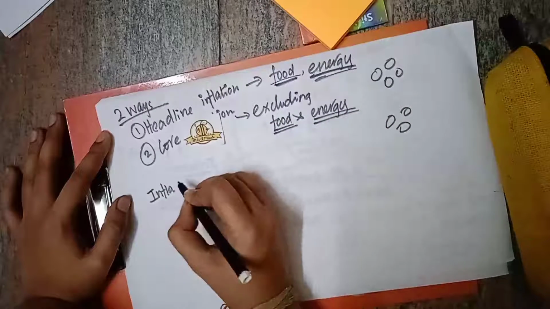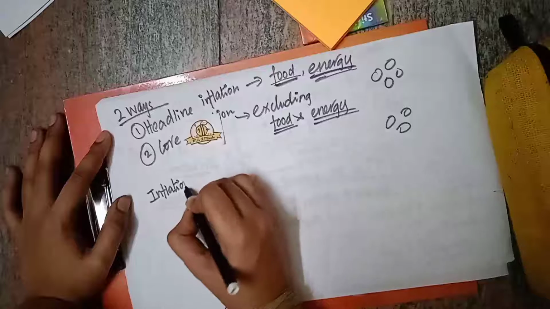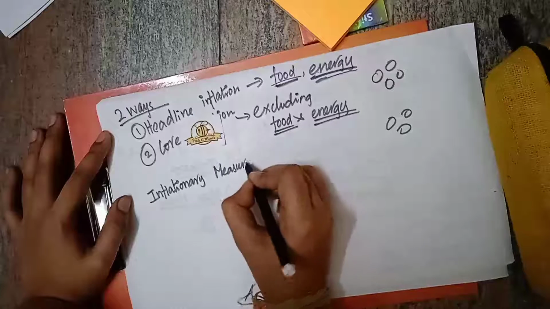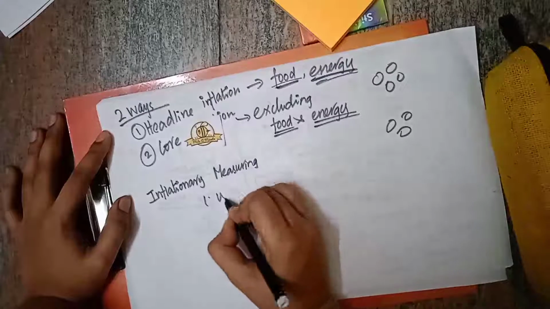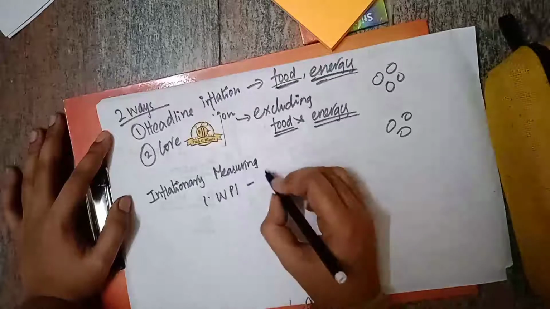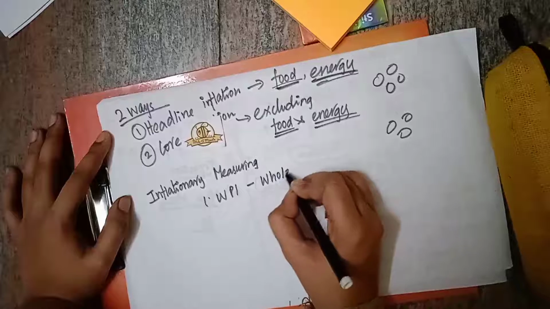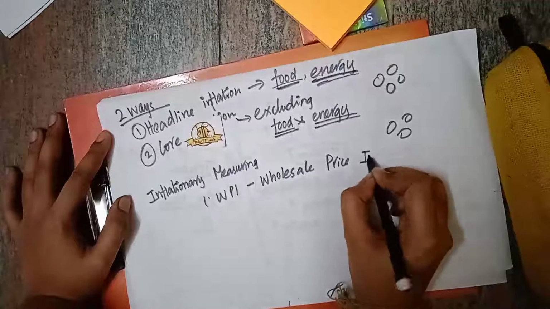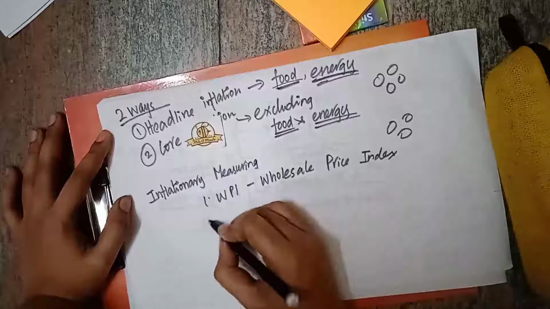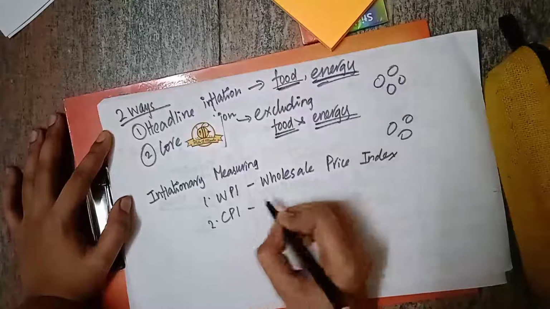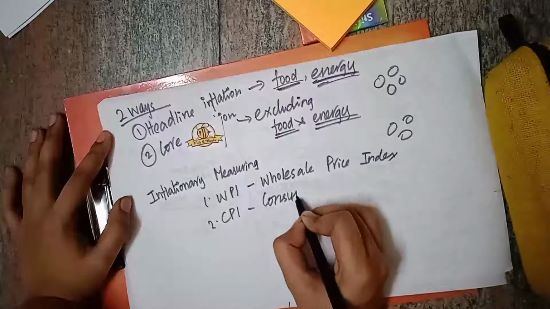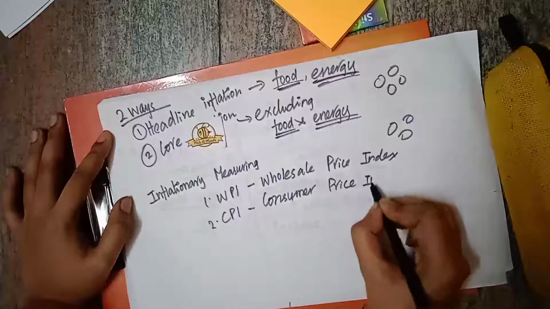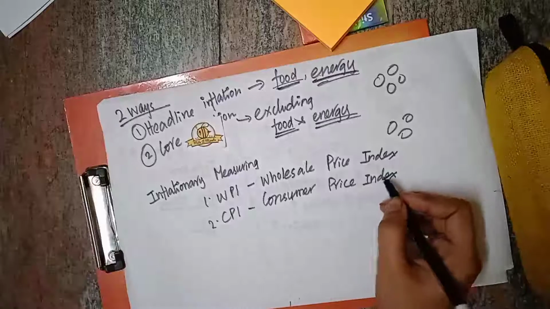One is WPI and another one is CPI. WPI means wholesale price index, whereas CPI means consumer price index. So these are the two methods to calculate inflation.